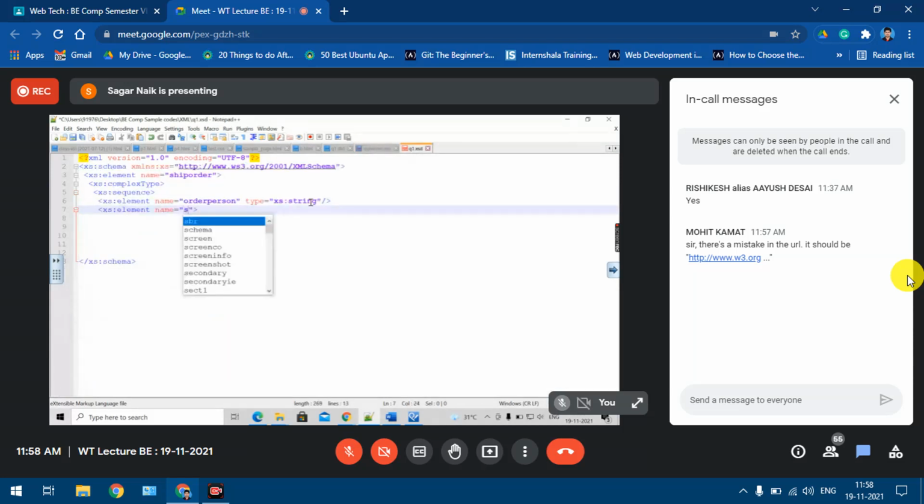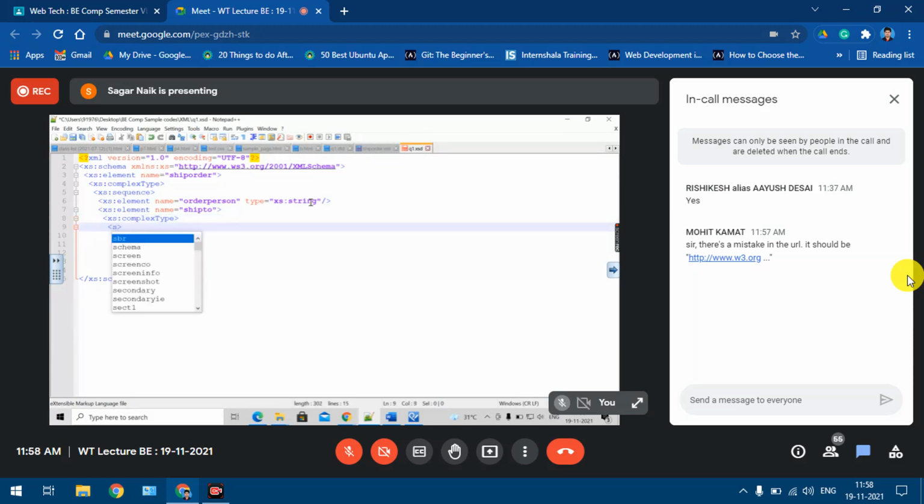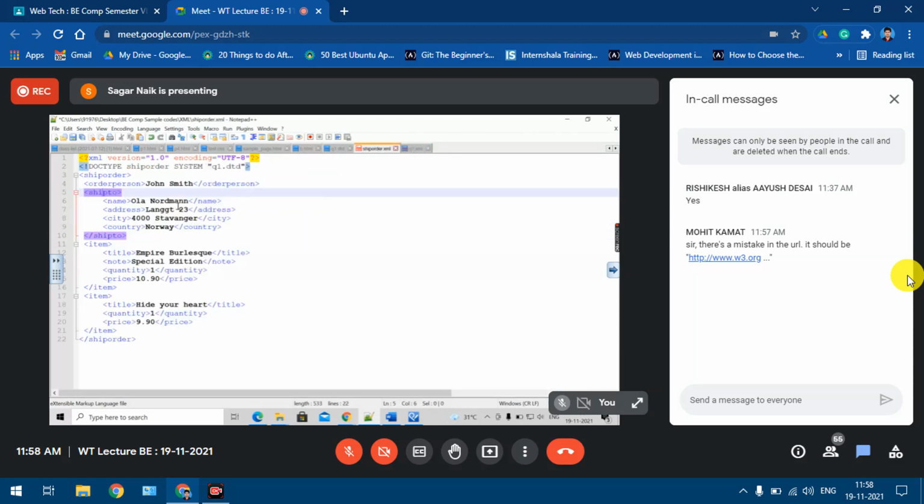Element name equal to ship to. What type of element is it? It is a complex element again, complex type. Why is it a complex element? Again, because it has a sequence of child elements. Now going to its child elements, what are the elements? Name, address, city, and country. And all these four elements are simple elements. So these four elements I need to define now in my schema.